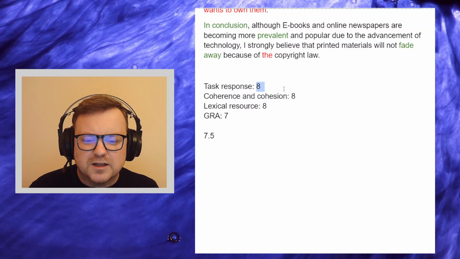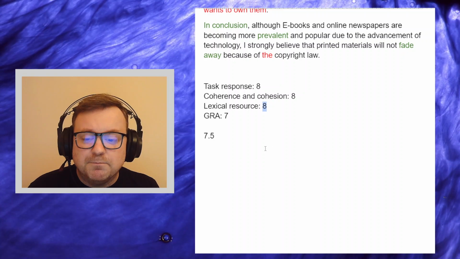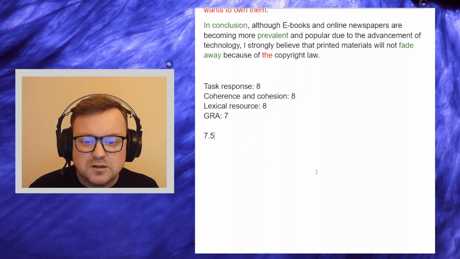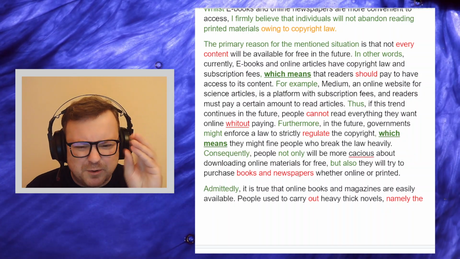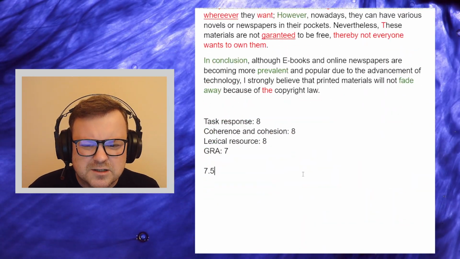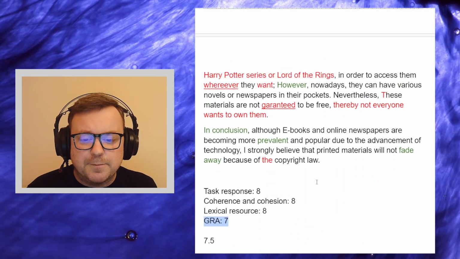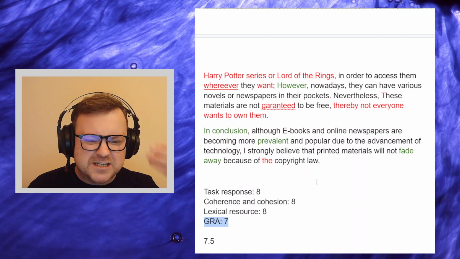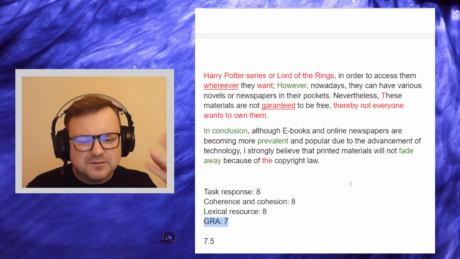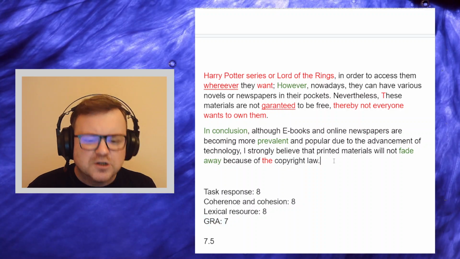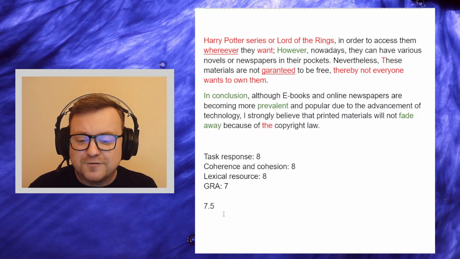I know candidates often think, well, why not the 9? Getting a 9 in writing is incredibly difficult. My only bit of advice for the candidate here, apart from the ideas, which I think are fine, even though I have a couple of very minor problems with them, is about grammatical range and accuracy. Again, just get access to a C1 or B2 course book. Check out the grammar that is taught there and think about ways that you could activate a wider range of grammatical constructions. But in general, very, very strong.